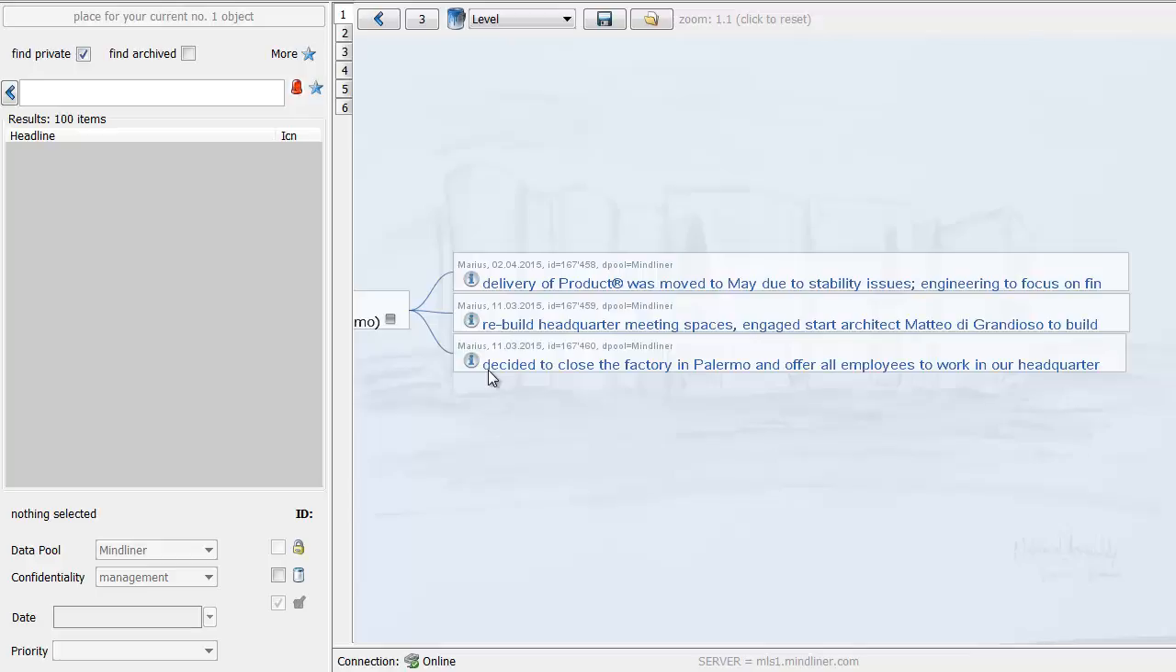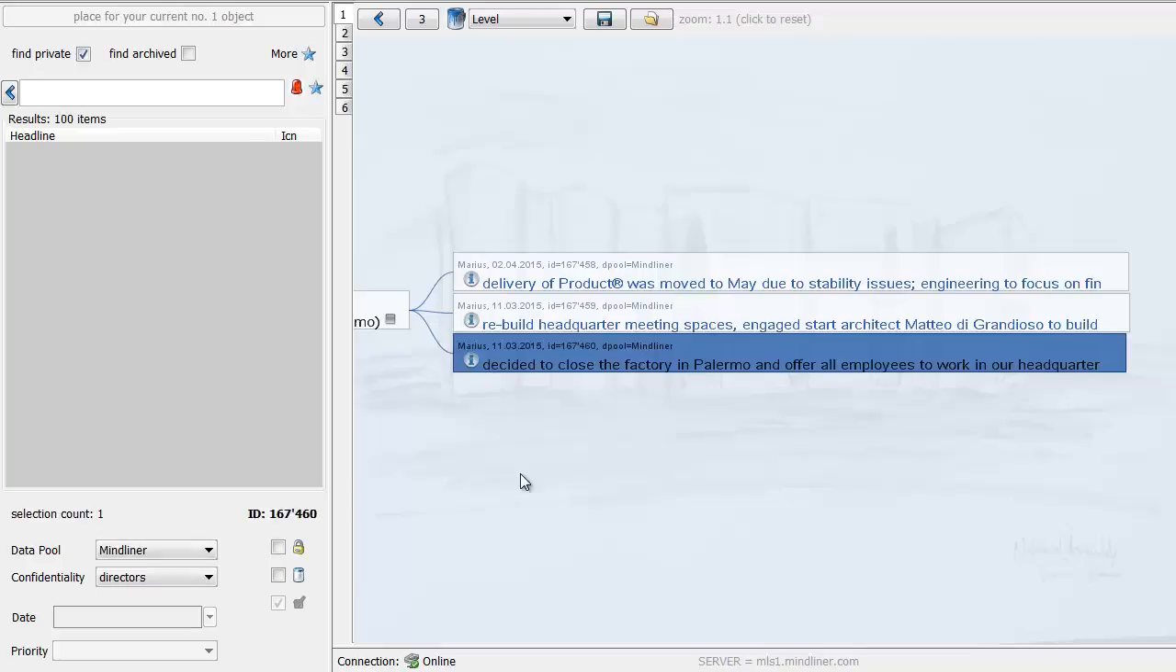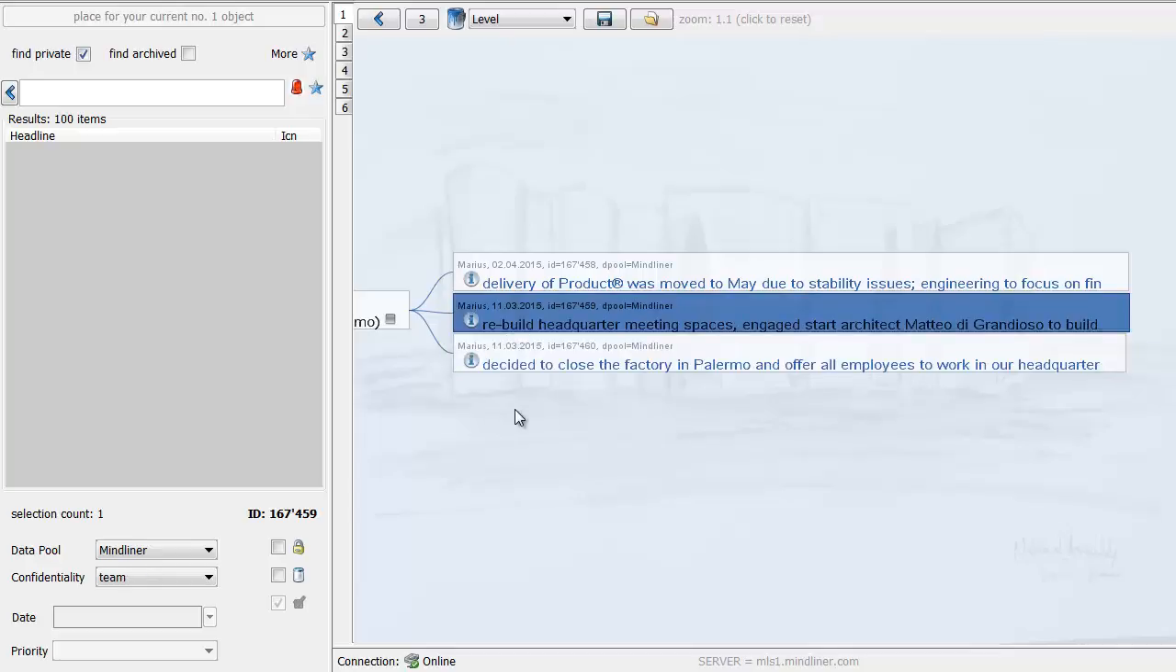Now, if these decisions were to appear in a meeting summary document, because of this last statement, which may not be for immediate public release, the whole document has to be classified. This would mean that normal team members would not have access to the other two decisions, which may be for immediate release. Now in Mindliner, we can solve the problem by assigning individual confidentiality levels.